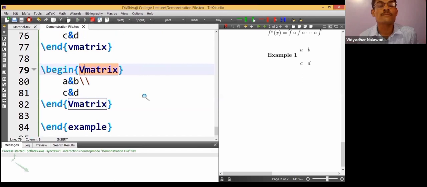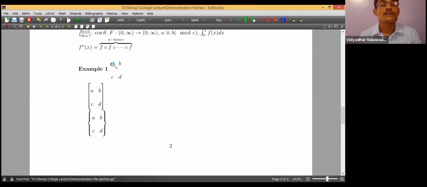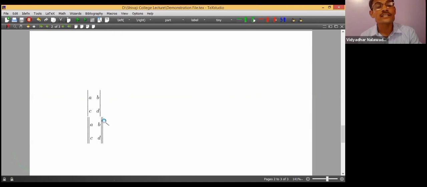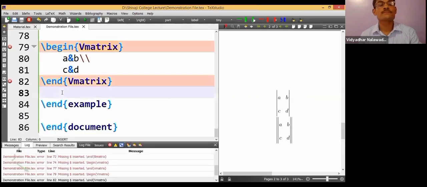Now let us compile it and see the output. What are the different outputs we get? First is without any braces. Second is a square bracket. Third is a curly bracket. And the fourth is determinant A B. And the last one is a norm-like symbol. Various types of matrices can be typed like this.